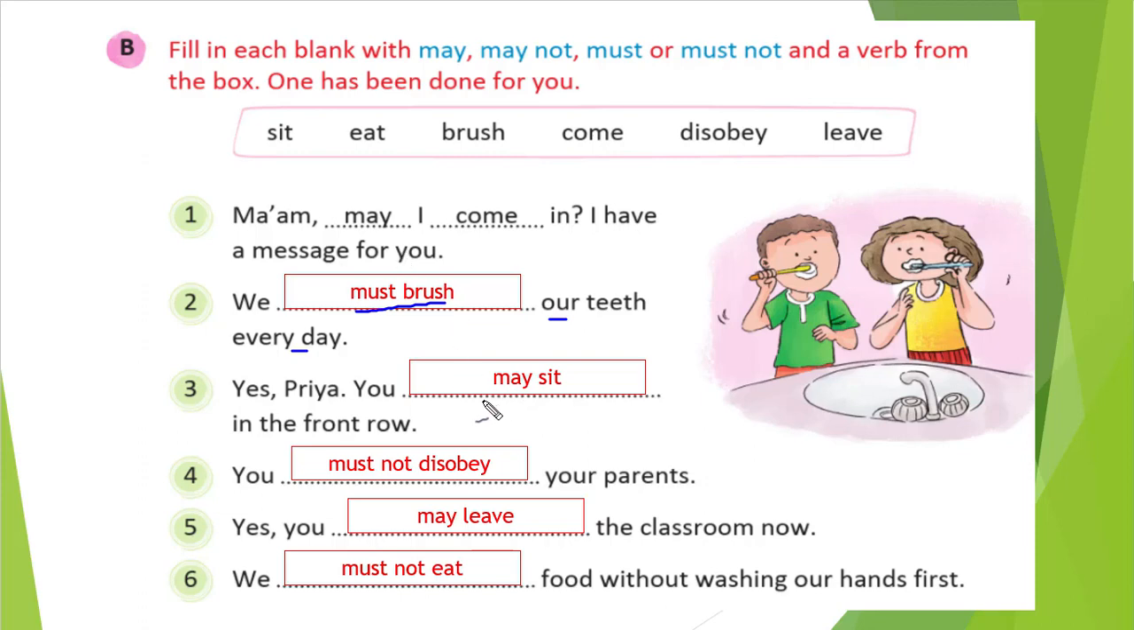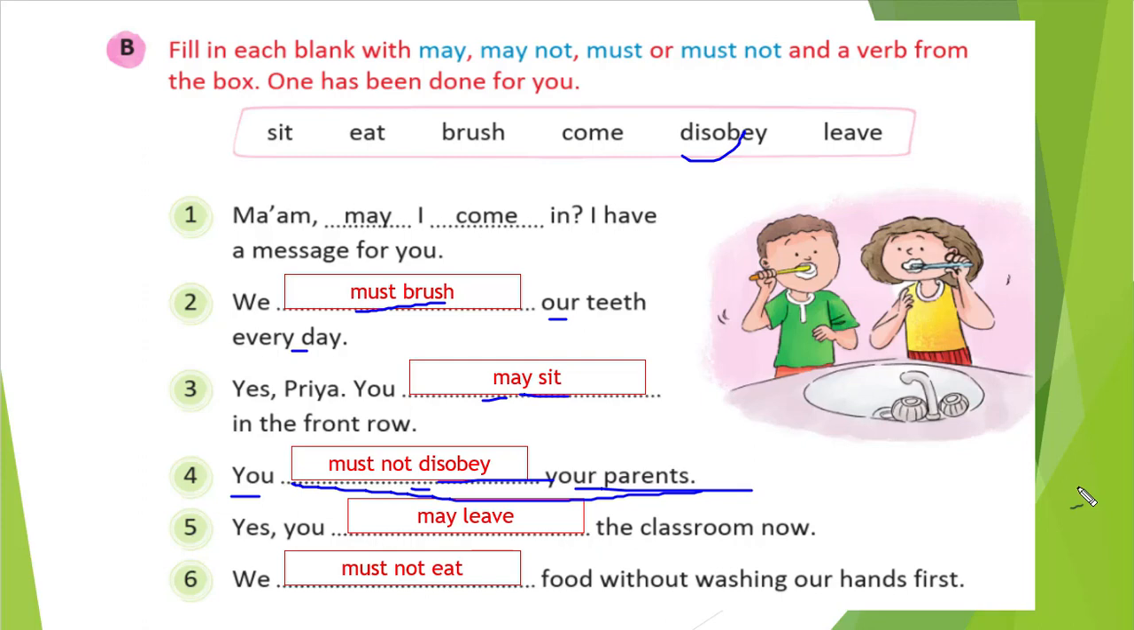So you are giving a permission, so may and sit. Same verb as it is. Okay. Fourth one, you blank space your parents. So disobey. Here the word given is disobey. So obviously we should not disobey our parents, right? We will do whatever they ask. So you must not disobey your parents. That will be the answer, right? Because it is necessary to obey your parents.